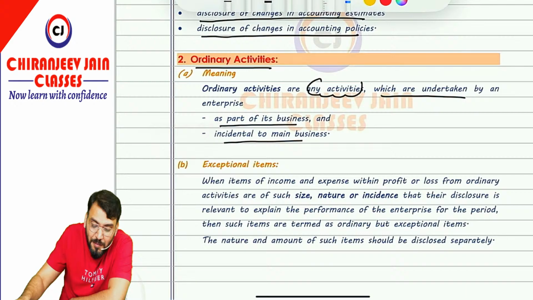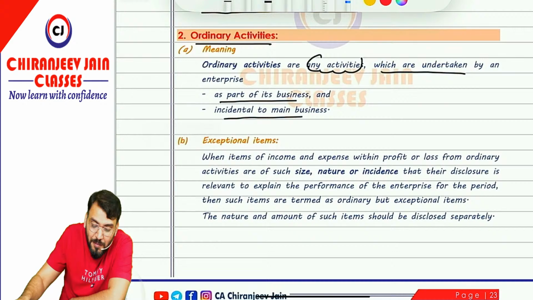For example, if suppose some customer filed a case against the vendor entity, seller entity, so that is also incidental to business, so that is also ordinary. That is also ordinary, correct? But out of ordinary, what AS5 says is that there are some exceptional items which require separate disclosure.